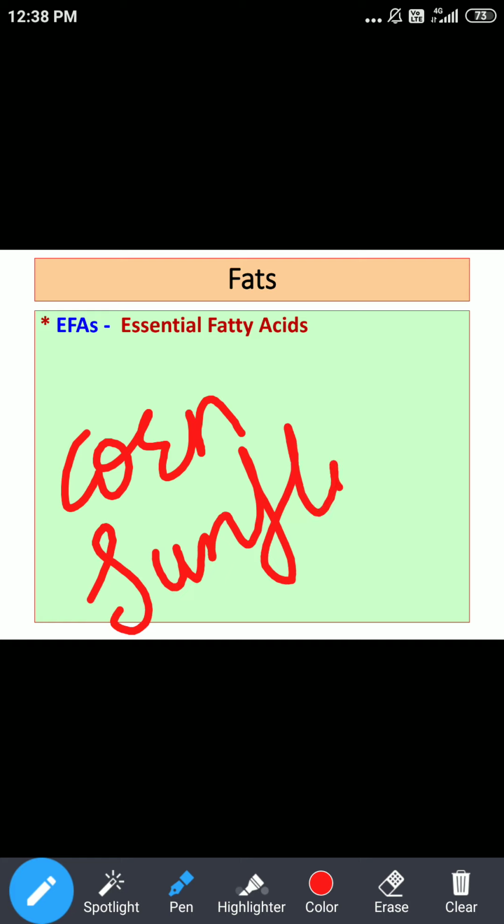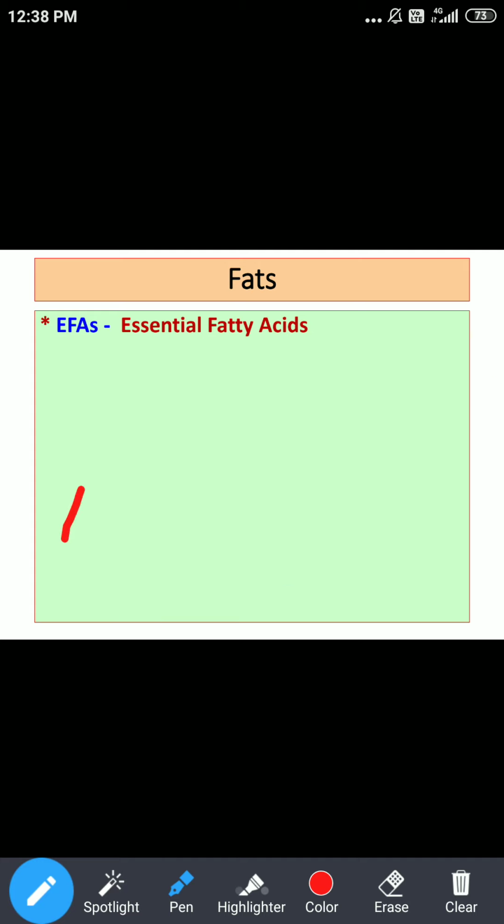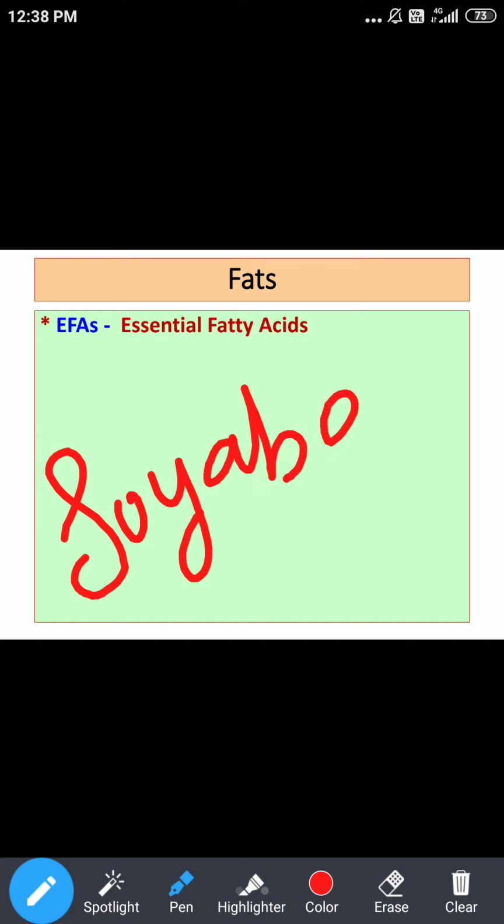Initially I said these are vegetable oils, but if you want to go for ranking, it's soybean oil. We are talking only about oils.